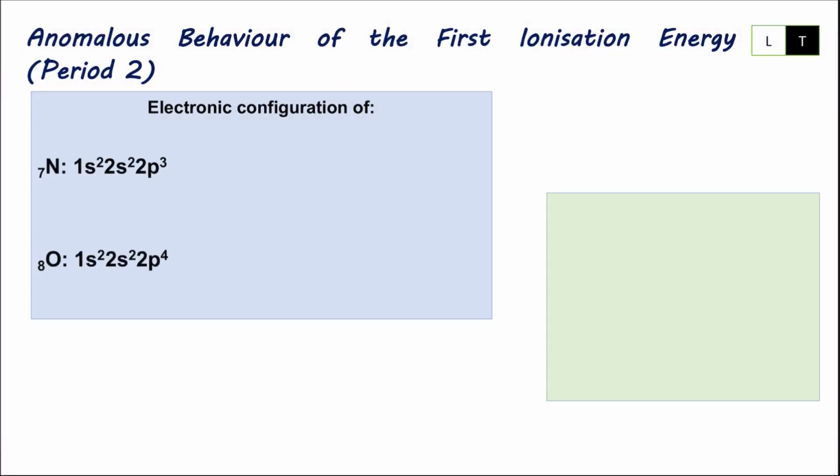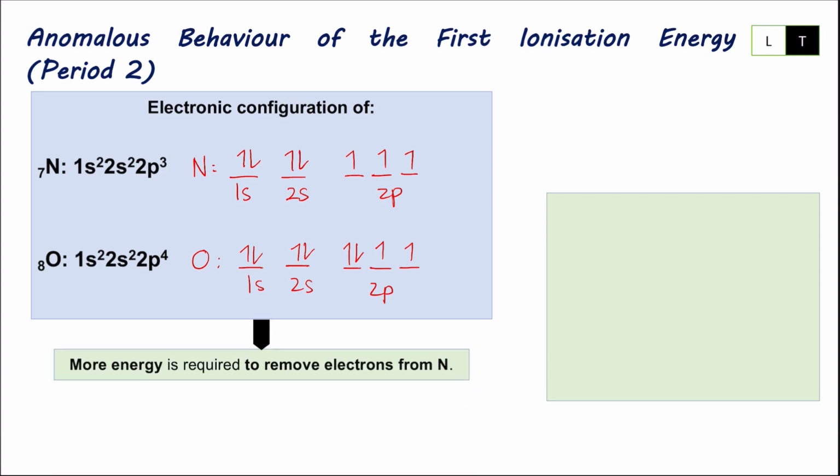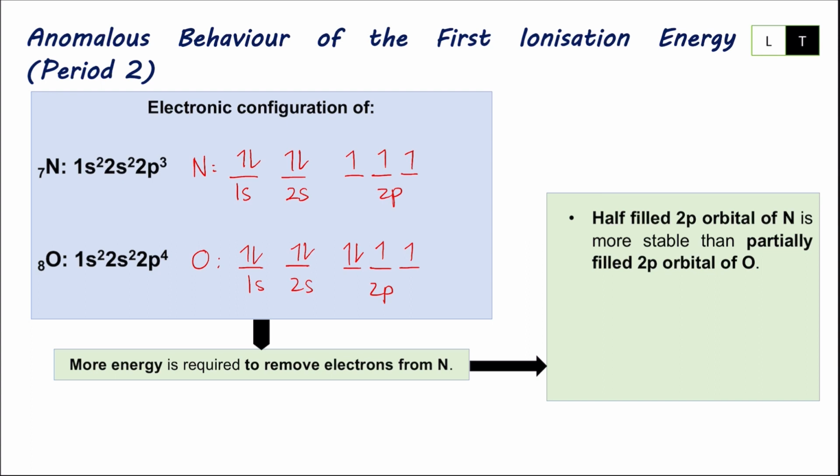Next, kita lihat untuk nitrogen dan oxygen. I will draw to you the orbital diagram for nitrogen and oxygen. So as you can see here, more energy is required to remove electrons from nitrogen. This is because nitrogen, we have half-filled 2p orbital. So half-filled 2p orbitals of nitrogen is more stable compared to partially filled 2p orbital in oxygen.